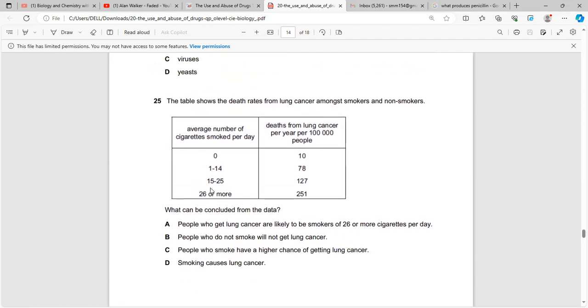In question number 25, what can be concluded from the data? People who smoke have a higher chance of getting lung cancer. Although option D is correct as well, you need to know that option D is a distractor because they have talked about numbers. And although 90% of the people who get lung cancer are from smoking, people can get lung cancer from other causes as well, such as the daily smog, and you've heard about the rising amount of pollution in our environment, as well as other pollutants which are emitted by motor vehicles.